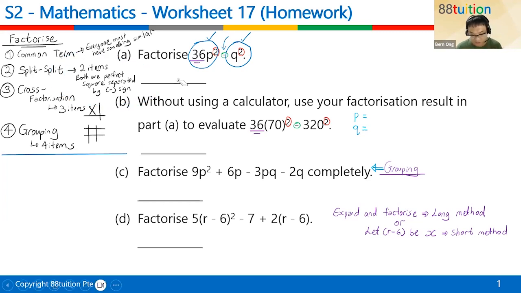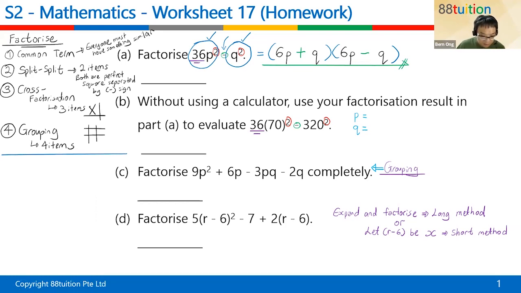All right. So you factorize by something called split. This one will be equal to... Split means you open two brackets. All right. 36, how do you split? What and what give you 36? 6 times 6, 36. P square is P times P, P square. Q square is Q times Q, Q square. And 1 plus and 1 minus. And that's the answer. Simple as that. Plus means plus, minus means minus. All right, so that's all.